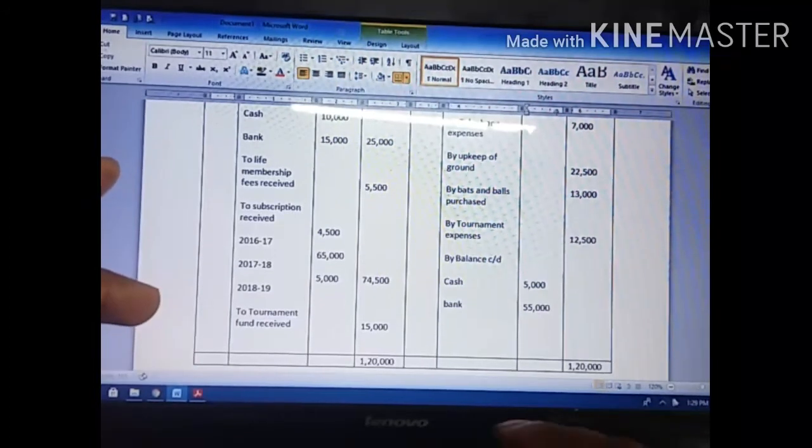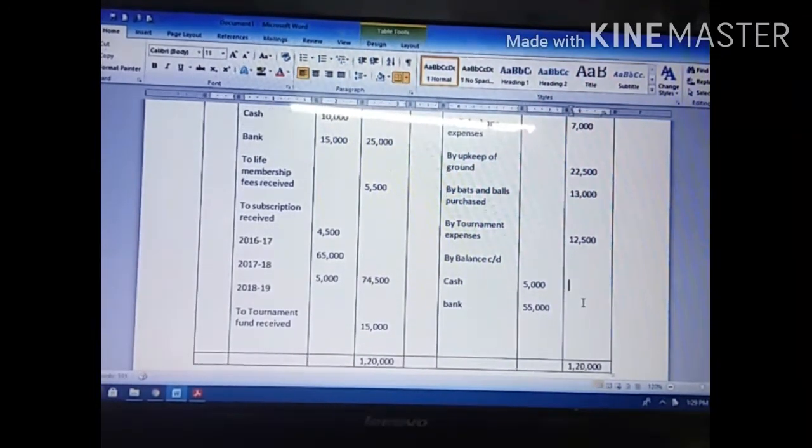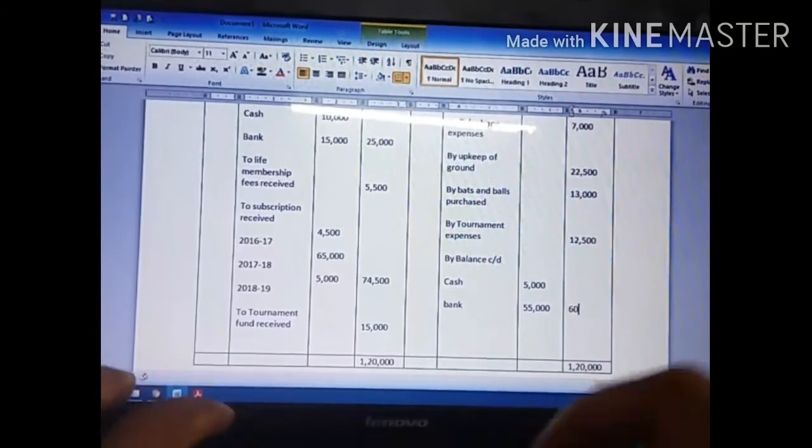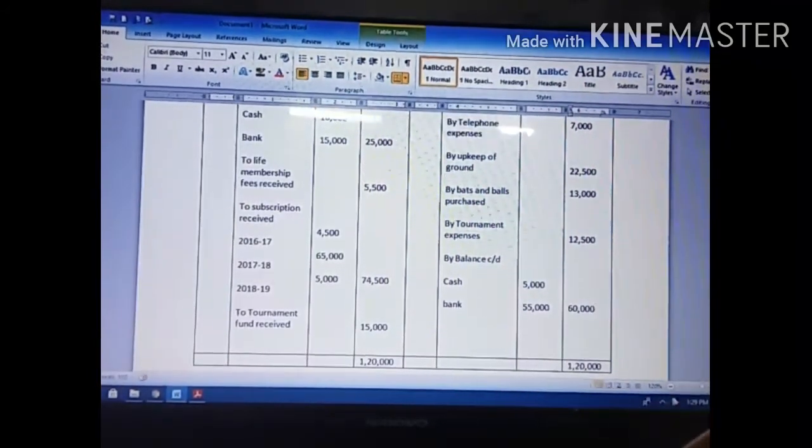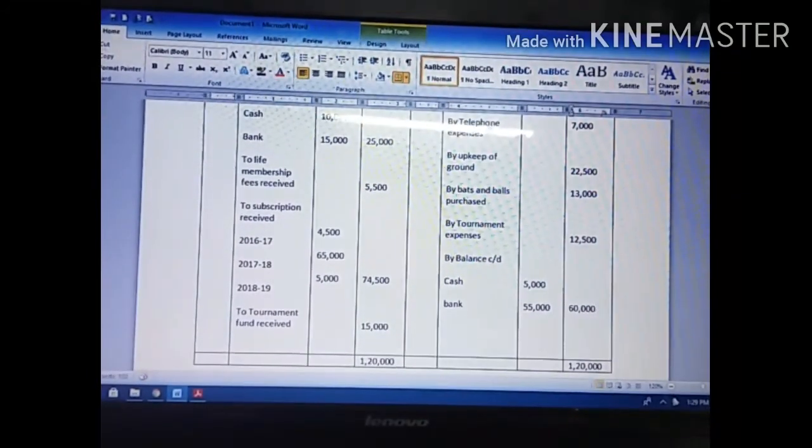If you add both you will get 60,000. Likewise, you have to prepare an exercise problem.